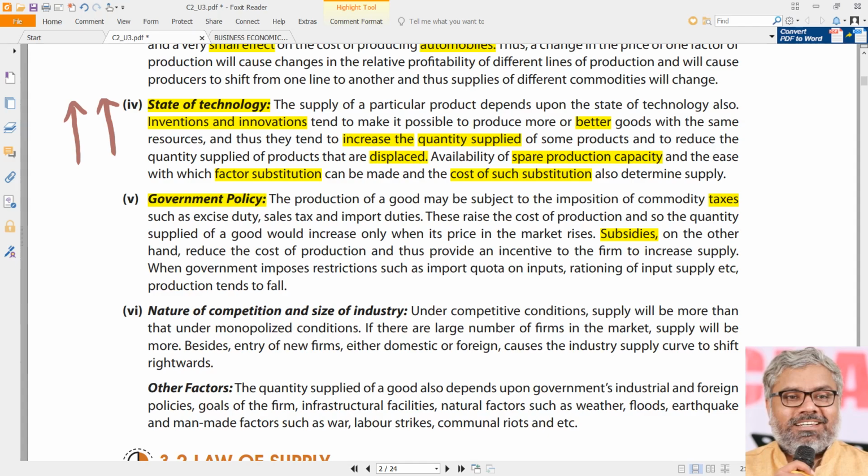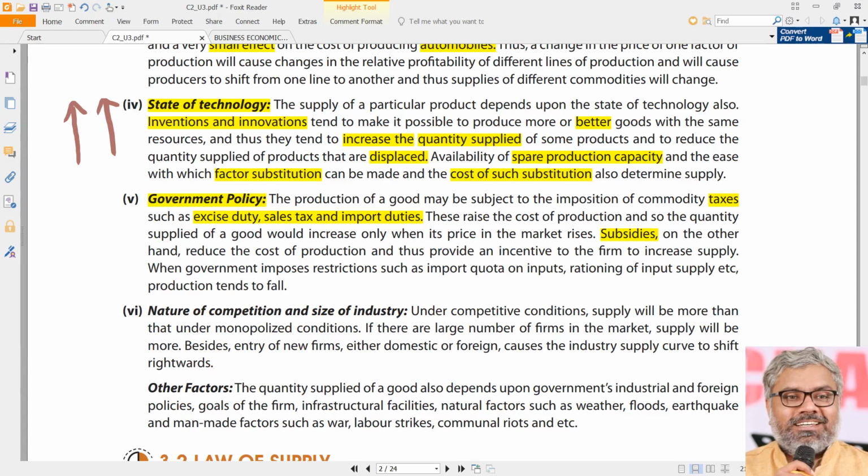When the taxes increase, the cost of production also increases. And when the market price increases along with the cost of production, then the supplier has no problem. But it is not easy to increase the prices in the market just like that. So what happens? When the taxes increase, in general, at least immediately for some time, the suppliers will have to bear the burden of those additional taxes, particularly indirect taxes. Here examples of excise duty, sales tax are given. Import duties are also called customs duties.